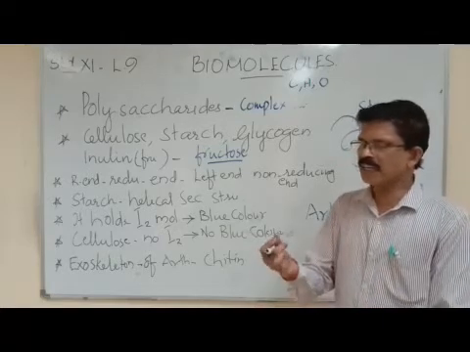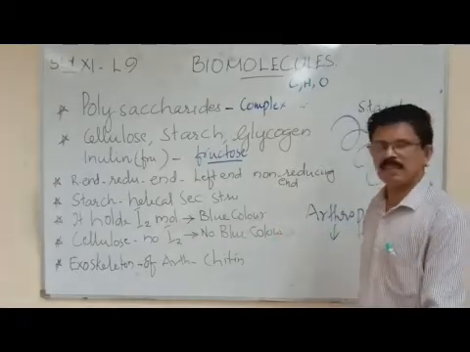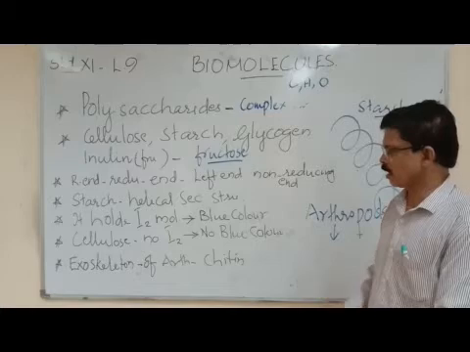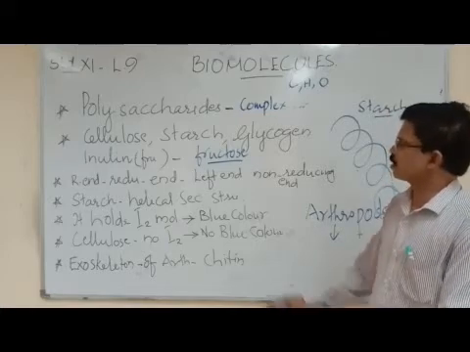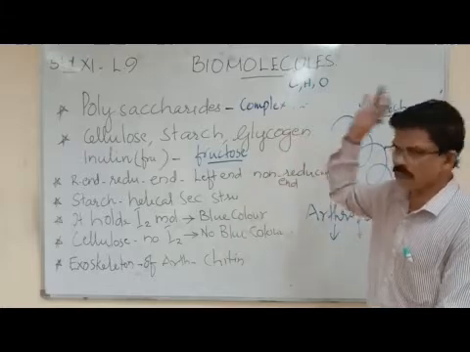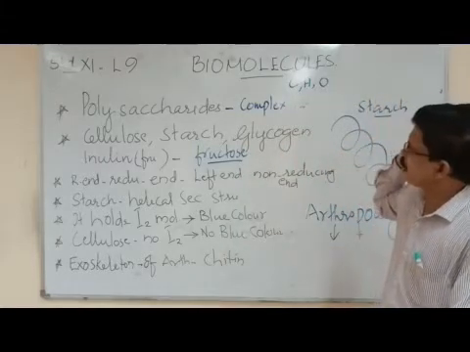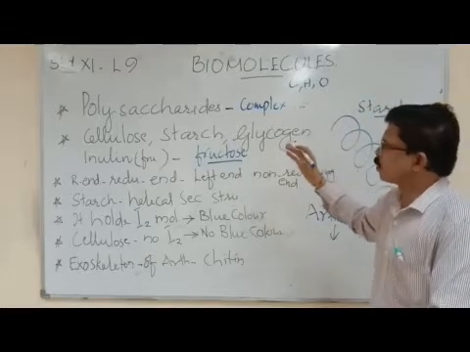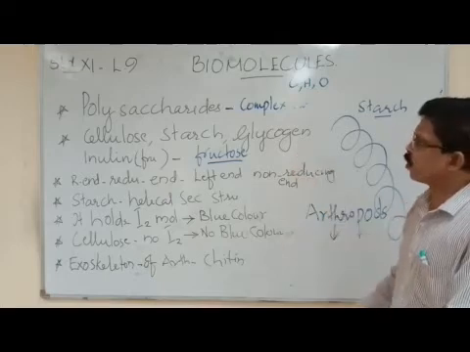You can feel the tough texture, which is due to chitin. Chitin is a complex polysaccharide. That's all about polysaccharides. So polysaccharides are complex carbohydrates which are the polymers of sugars connected by glycosidic bonds.